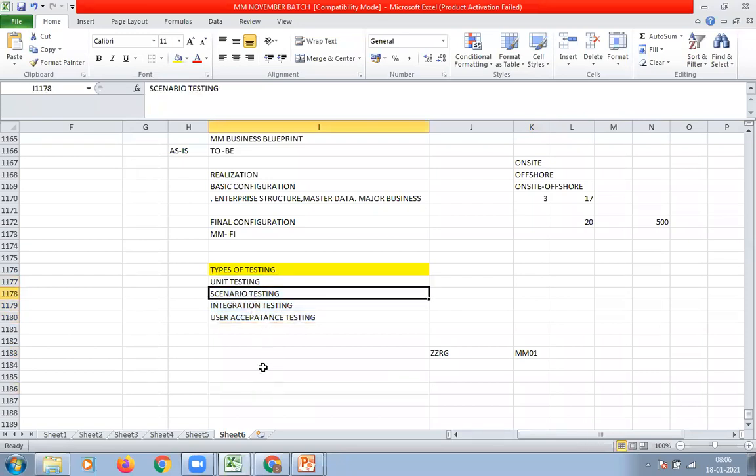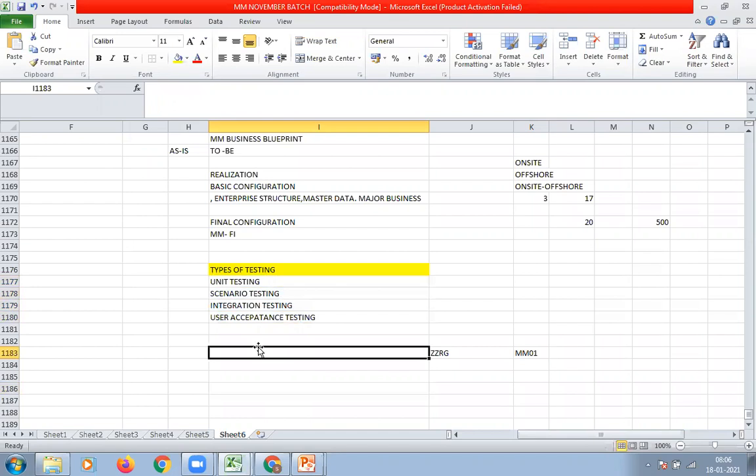Next testing is scenario testing. Testing of a series of SAP transactions within a single module is known as scenario testing.